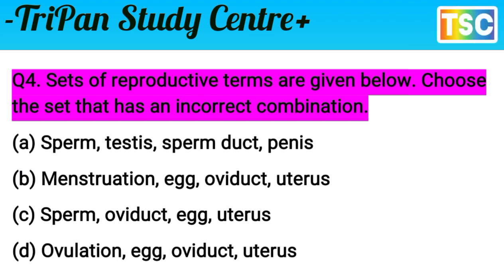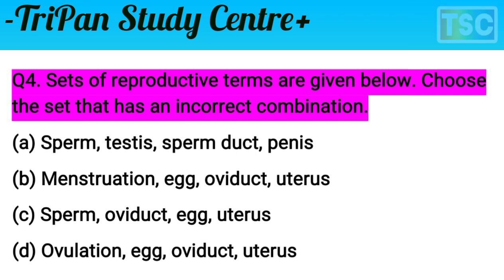And B: maturation is the producer of egg, and then the egg goes to the oviduct and the uterus. It means option B is also correct. But the examiner asks for an incorrect combination. Two are correct combinations, but the examiner asks for the incorrect one. Third is sperm, oviduct, egg, uterus.